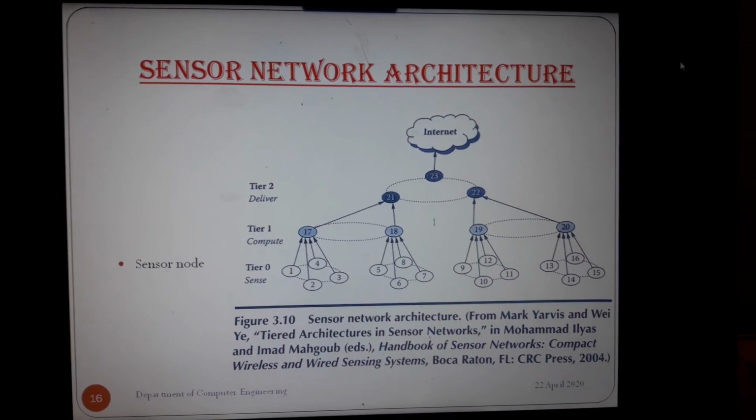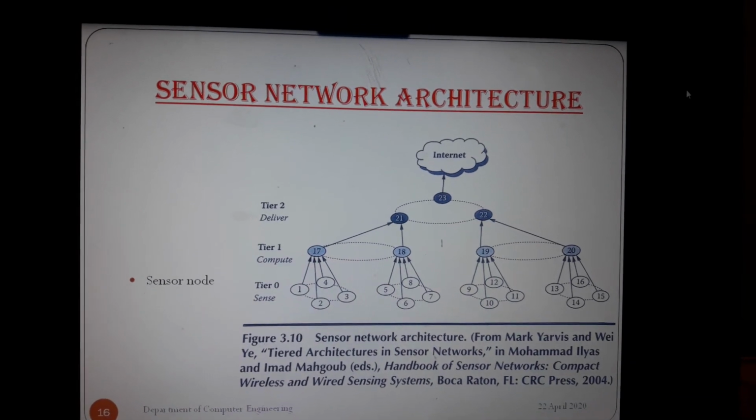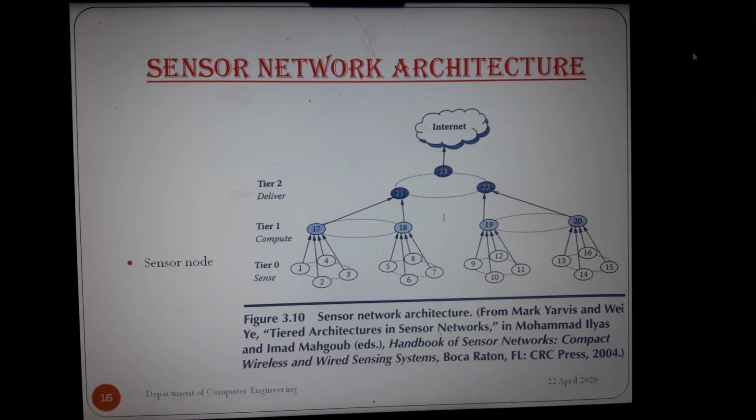The pillars of IoT contain WSN, wireless sensor network.